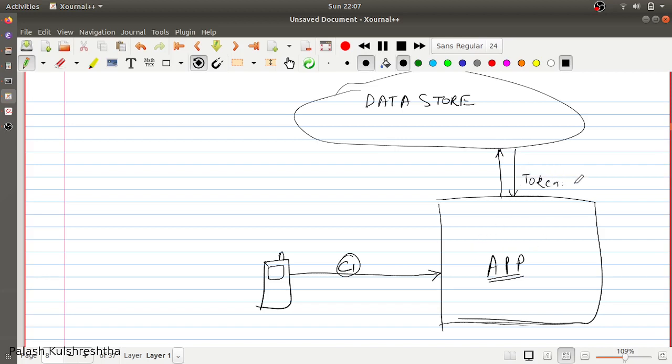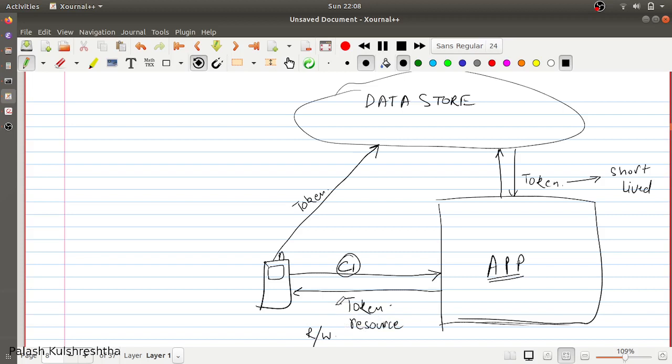right? And this token is going to be short-lived, let's say for 5 minutes, and then this token is returned to the client. Using this token, the client directly interacts with the data store. With this token, you can also return the resource that you can access, which can be a read or write resource. So with this token, the client can directly access the resource it has been granted access to, and it can read and write the data.